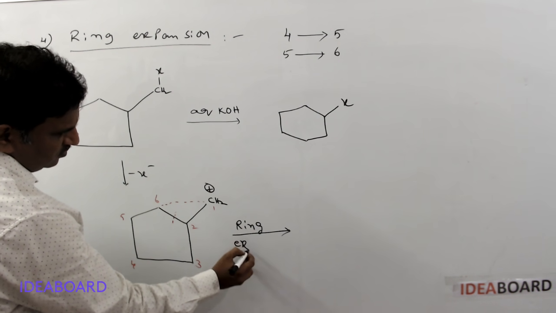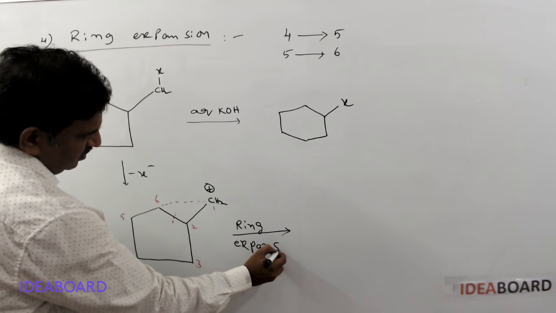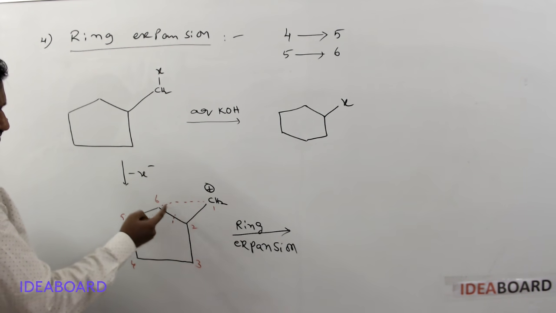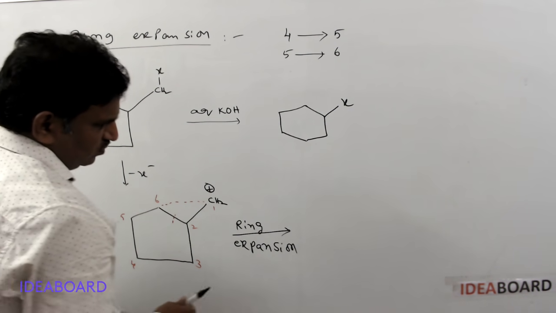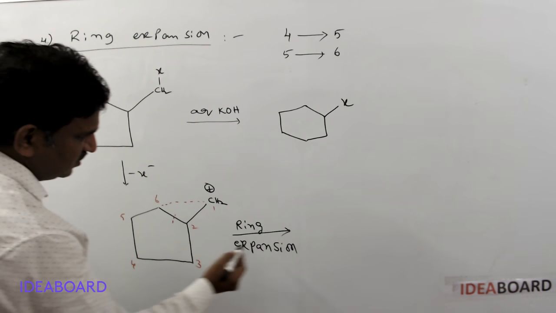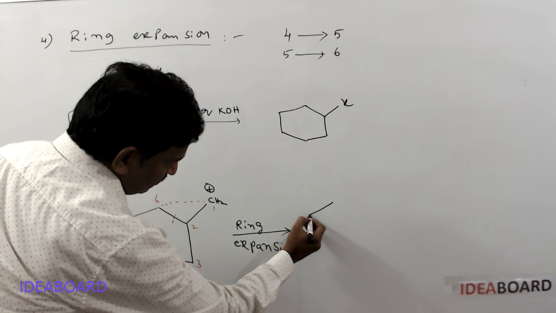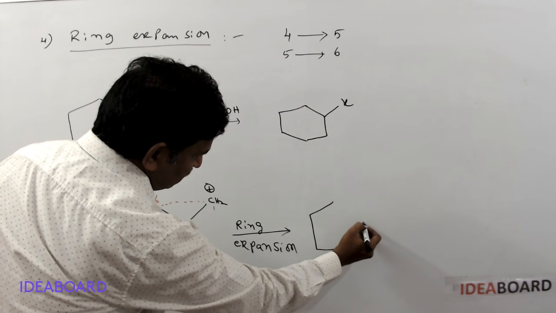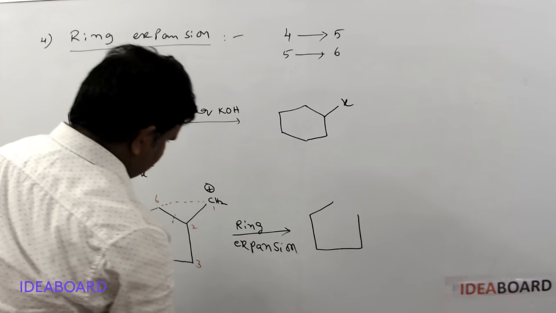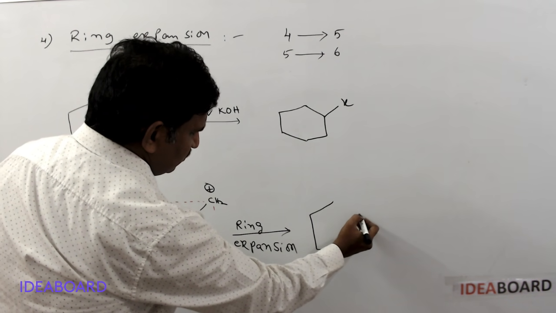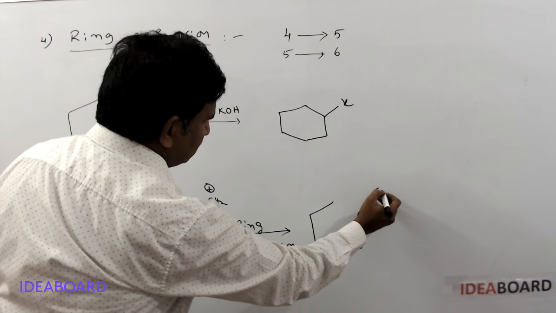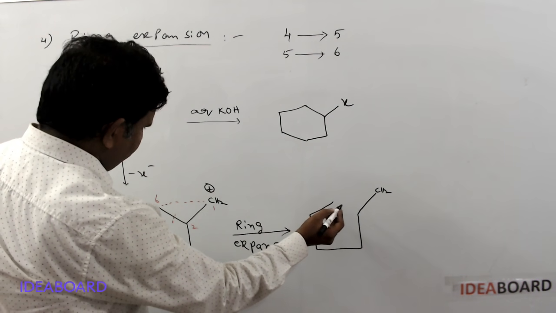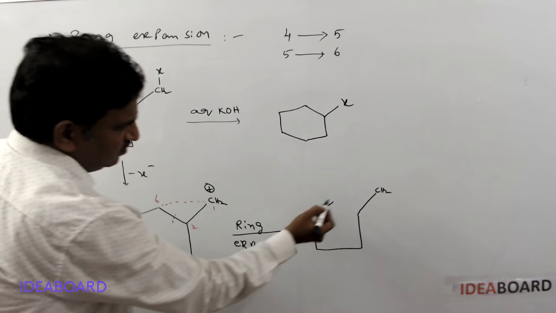By the ring expansion process, between 1 and 6 a new bond formation is occurring, so I am writing the same structure. This bond is dissociated, and between 2 and 1 there is a bond. Here it is CH2, and the positive charge disappears because a new bond is forming.